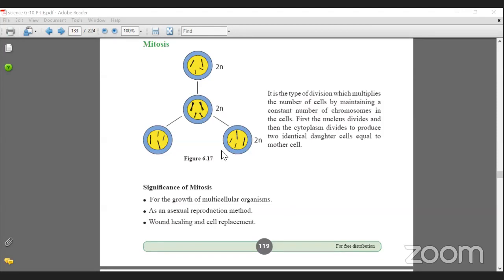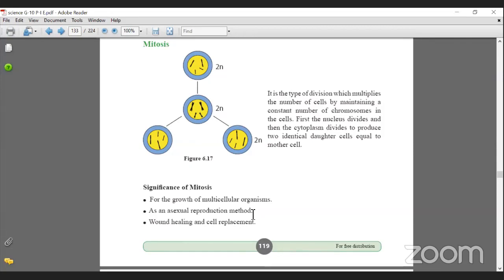Yes, so I was saying, listen to me very carefully. Mitosis is the cellular division. It happens when you want to maintain a constant number of chromosomes, and when you want cells exactly like the previous cell. So what are the instances where mitosis happens in our body? The growth course and asexual reproduction. In some animals, which reproduce asexually, they have to go through mitosis; they don't have to undergo meiosis for that, because it's asexual.